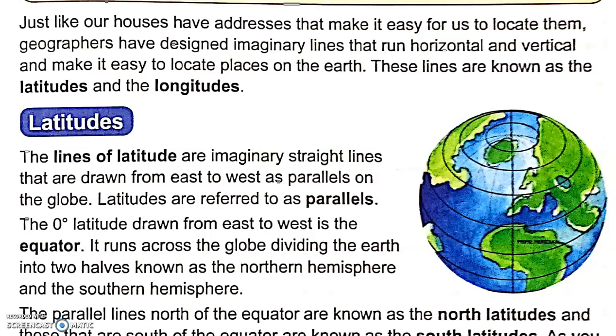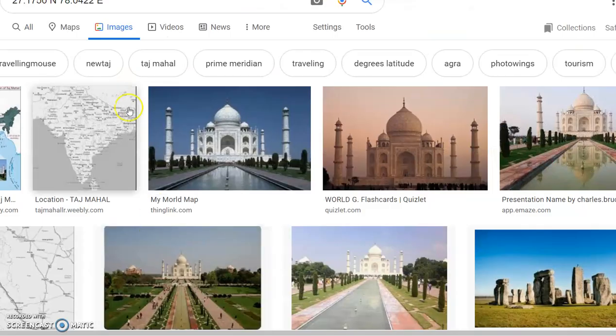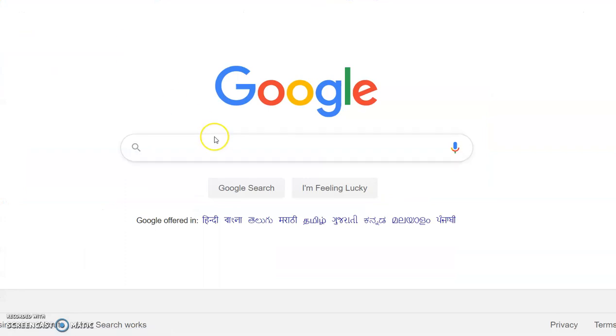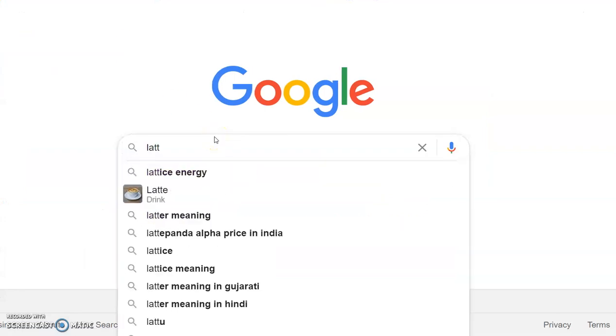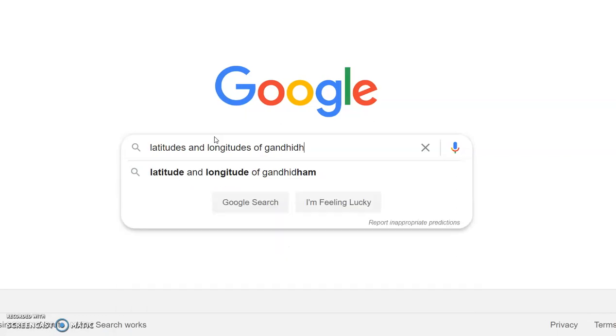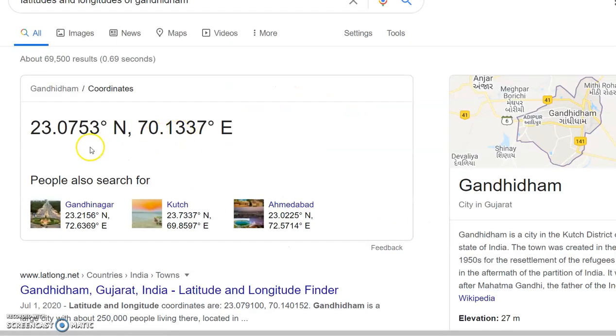Like I just showed you, if we enter the latitude and longitude numbers, we will see the location of a place like Taj Mahal. Or for example, if you have to find the latitude and longitude of Gandhidham, we'll write latitude and longitude of Gandhidham, and this will give you the answer.